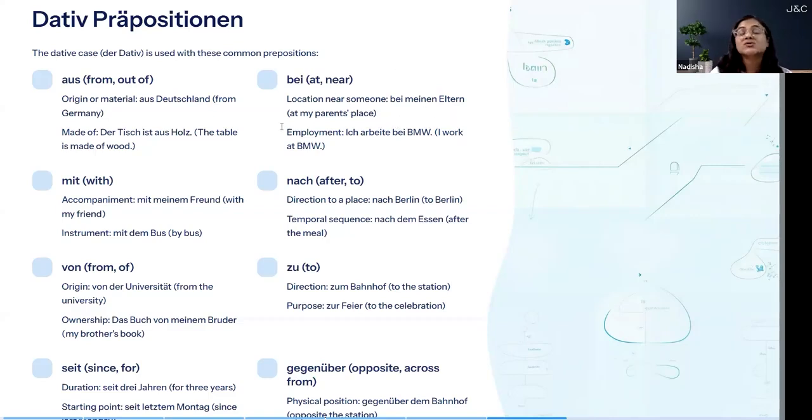Next, it is always used for employment. If you say I work with some company, or I work at some company, always use bei as a preposition. Just remember, bei is used for living with someone or for employment, for working with some company. Example is, ich arbeite bei BMW. I work at BMW.